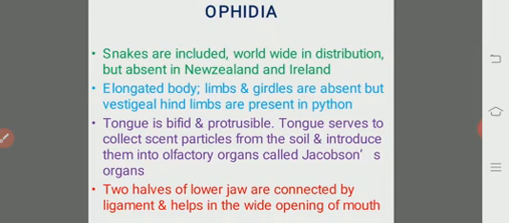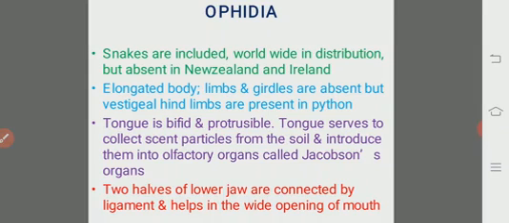But once upon a time, snakes also had legs. That is evidenced by the presence of vestigial hind limbs in the python, Python reticulatus. That is the evidence that previously, during the evolution of snakes, they had limbs.